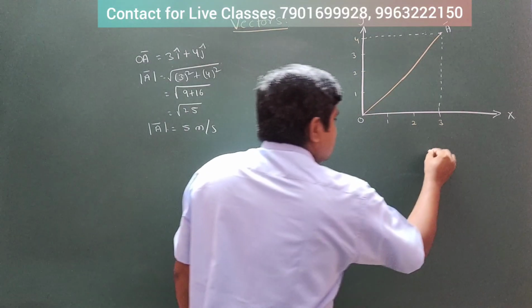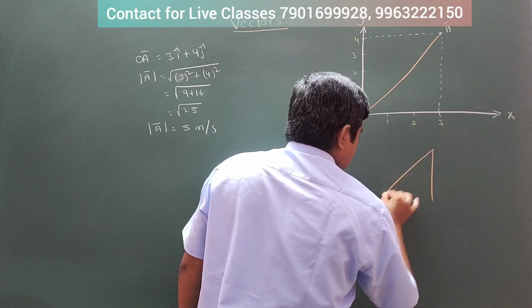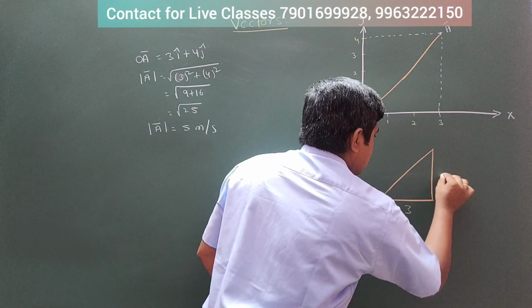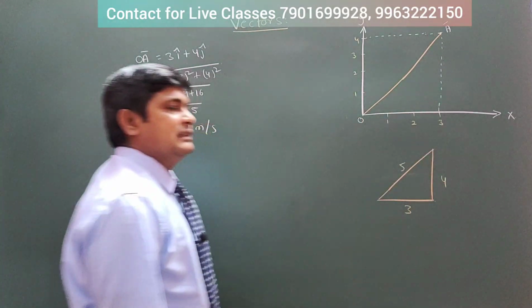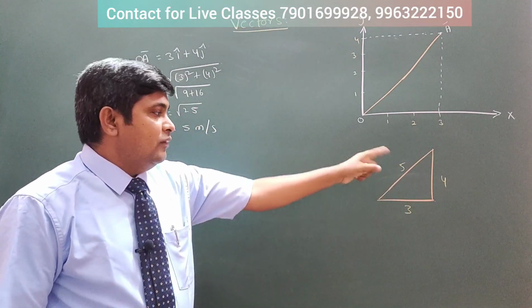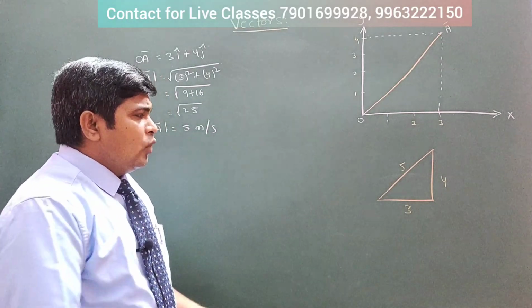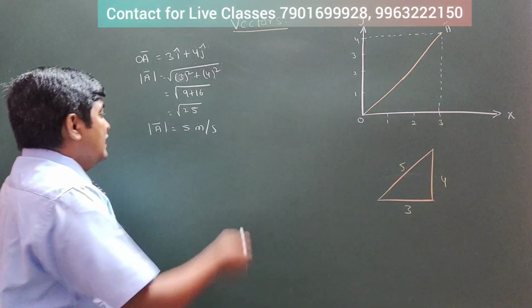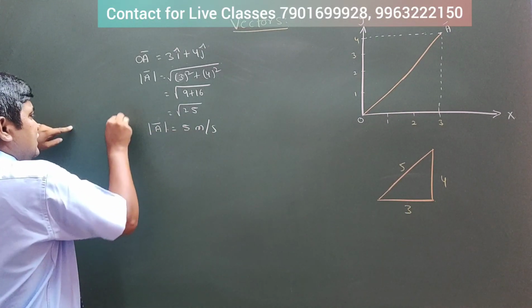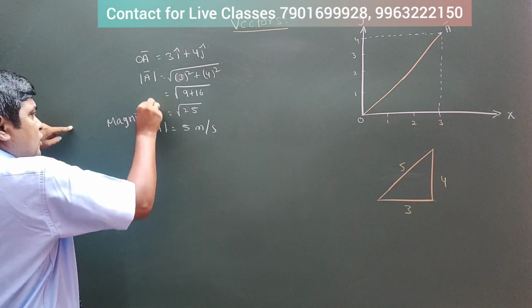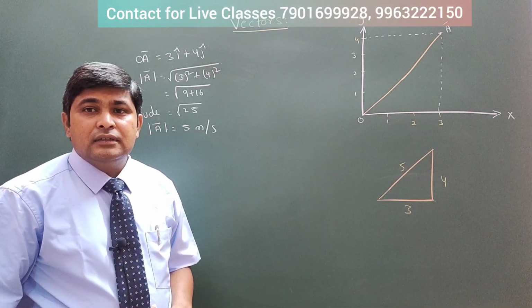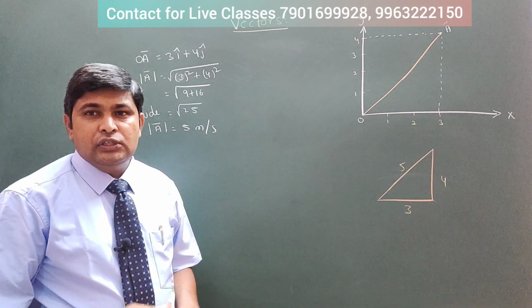You can remember it very easily from coordinate geometry. This is the 3, this is the 4. If you apply the Pythagoras theorem, you get 3 square plus 4 square equals 5 square. Now what is going to be the velocity? This gives us the value of the magnitude. You got 5 meter per second, but you also need to have the direction.